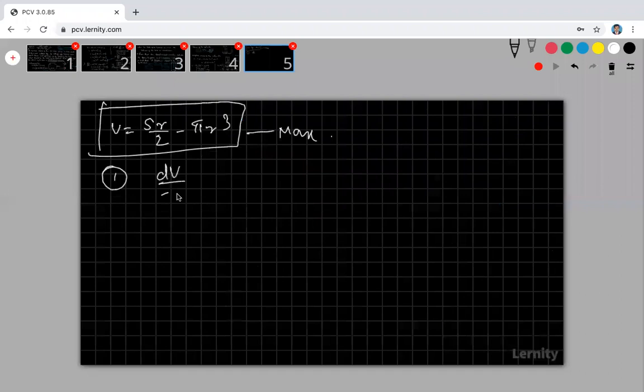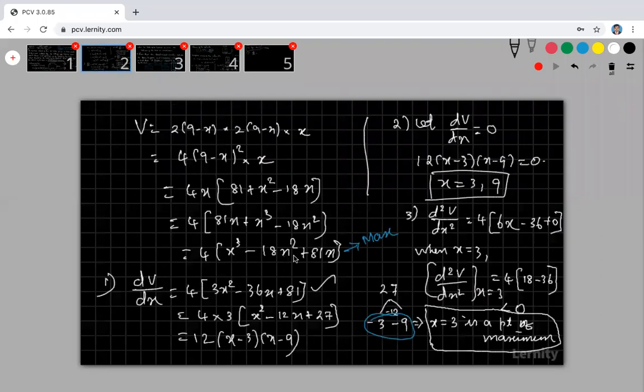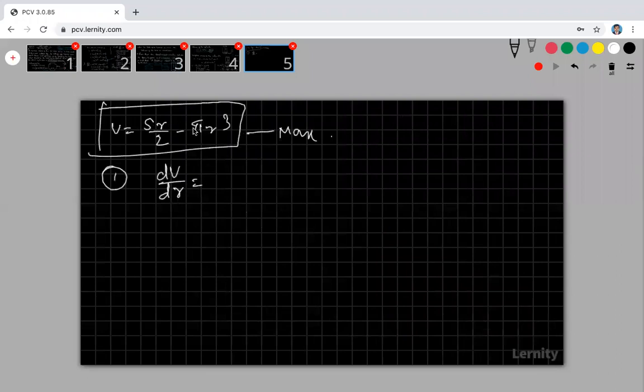Find out dv by dx. S by 2 is the constant. R differentiation is dv by dr. Here dv by dr, because my r is the variable. In the previous problem, x was the variable and I differentiated with respect to x. But here my r is the variable, so I am differentiating with respect to r. S by 2, r differentiation is 1. Minus pi into 3r square. So therefore, this is S by 2 minus 3 pi r square.